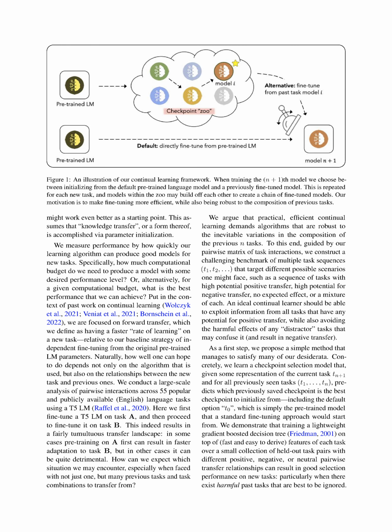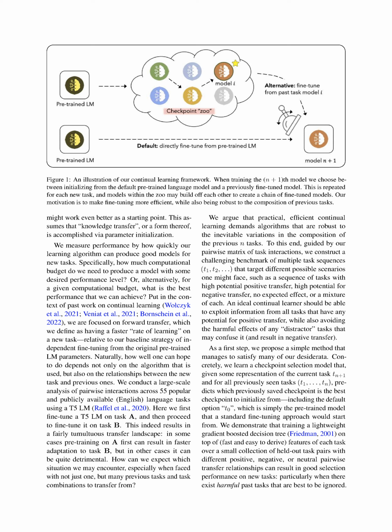We conducted a large-scale analysis of interactions between 55 popular and publicly available English language tasks using T5 LM. We found that the transfer landscape is quite complex. In some cases, pre-training on one task can speed up adaptation to another task, but in other cases, it can be detrimental. We argue that practical, efficient continuous learning requires algorithms that can handle the inevitable variations in the composition of the previous tasks. To this end, we've created a challenging benchmark of multiple task sequences that represent different possible scenarios, such as a sequence of tasks with high potential for positive transfer, high potential for negative transfer, no expected effect, or a mixture of each.